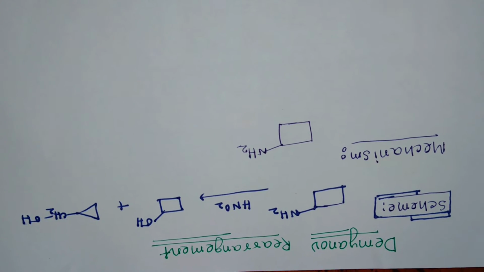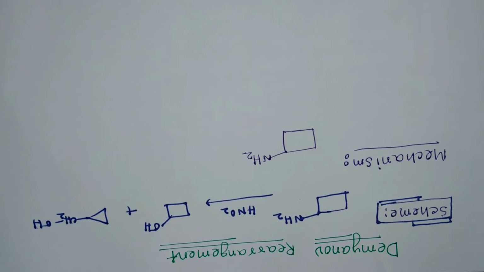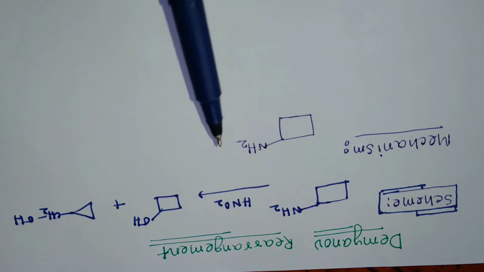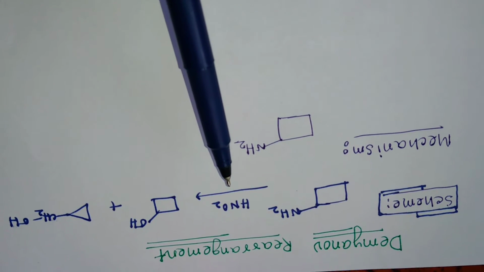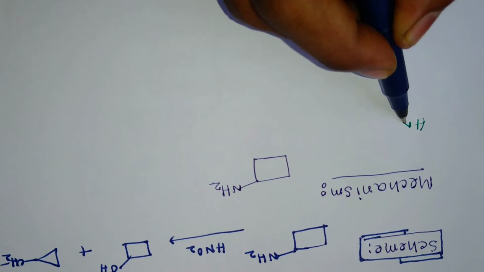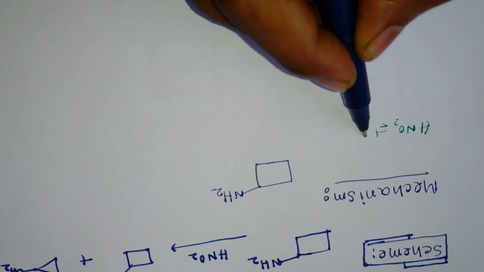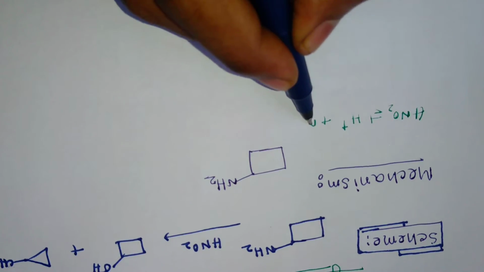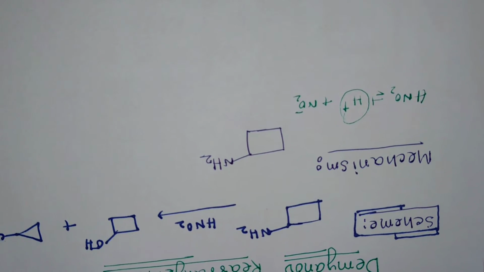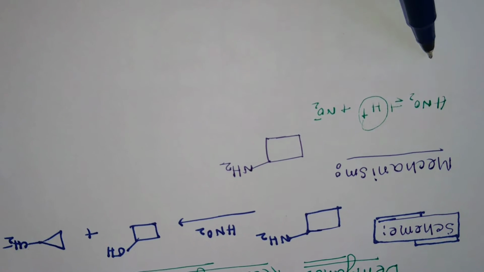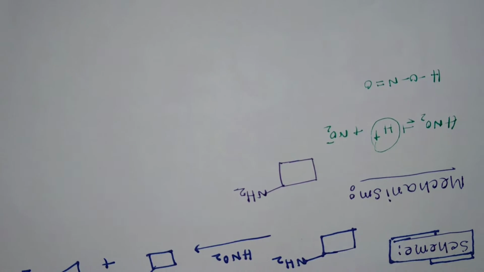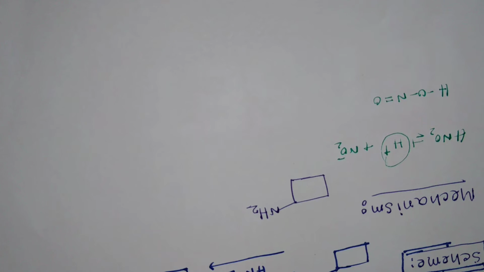Okay, so follow carefully. Now what is the mechanism of the Demjanov rearrangement? Since we use HNO2, which produces H plus, HNO2 gives H plus plus NO2 minus. Okay, this is the source of H plus. H-O-N double bond O is the alternative form of HNO2.